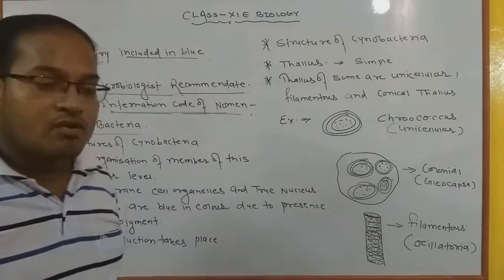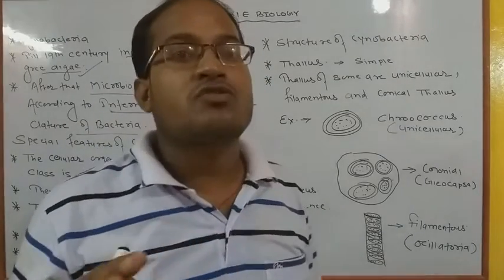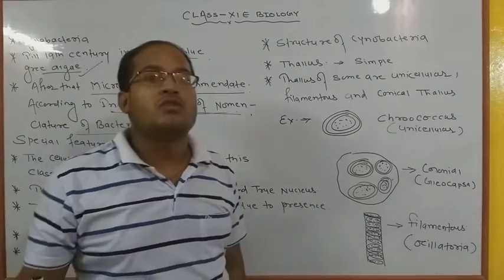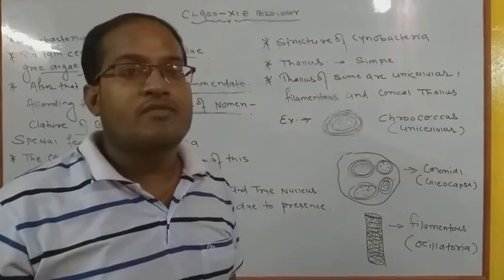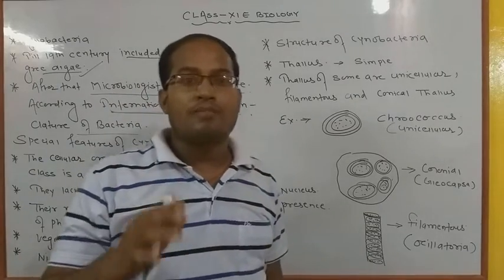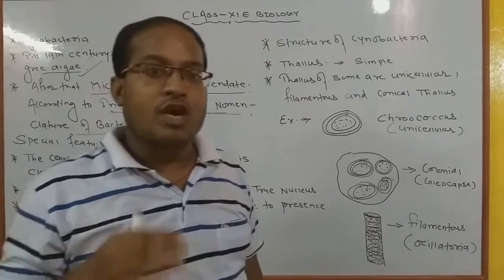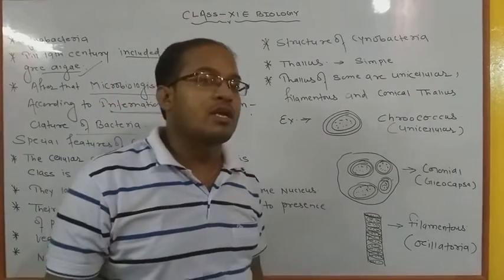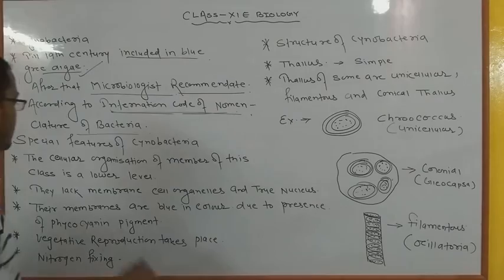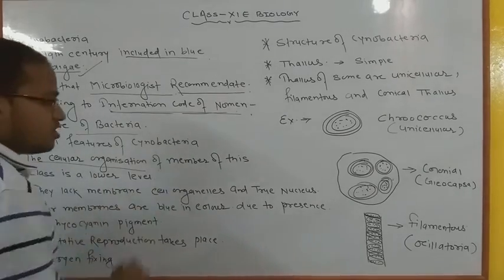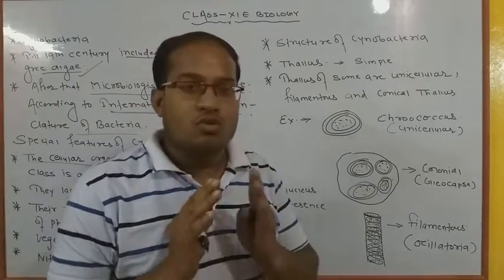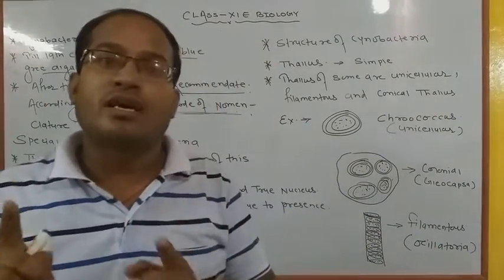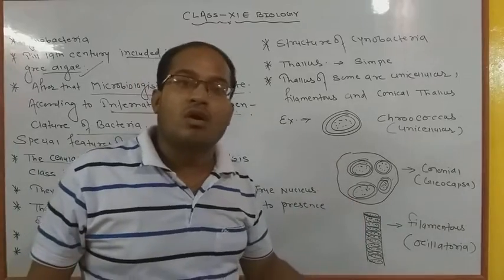So here we are going to discuss several features of cyanobacteria, because in your book and NCERT, if we combine both, you will find many different features. I have picked only the best three to four features to explain to you, and you all have to read, and if you get any problem you can ask me. Now the first point is cellular organization. Cellular organization means the entire body of the organism is made up of different types of cells.